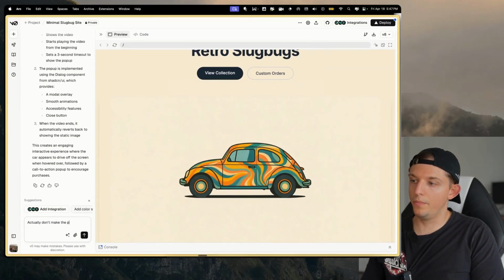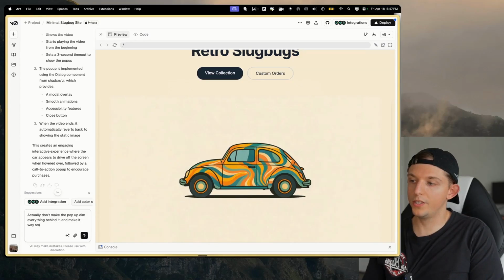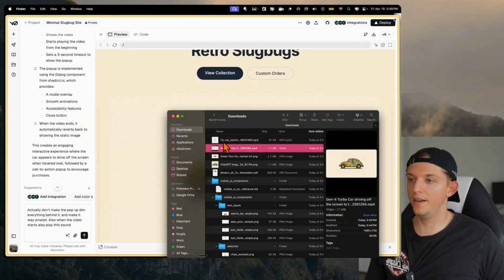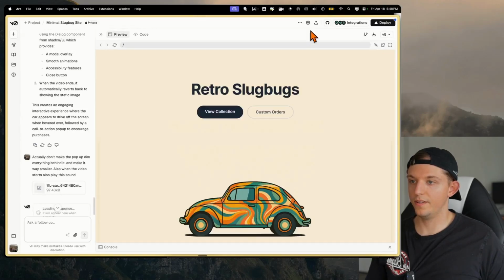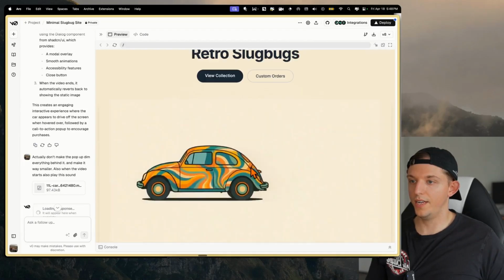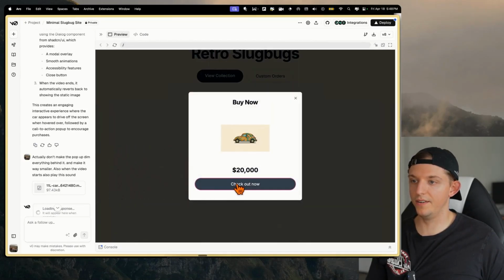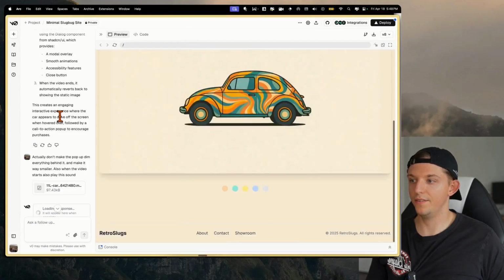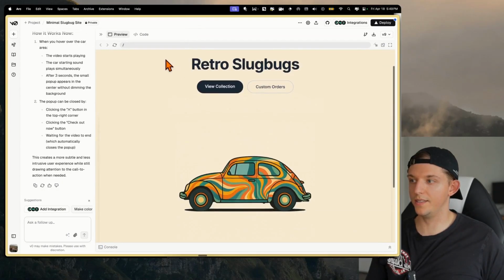Don't make the pop-up dim everything behind it, and make it way smaller. Also, when the video starts, also play this sound. And now we can upload this sound. That doesn't look awful. This car does glitch a little bit, but now it has checkout, 20,000. Very interesting. All right, let's test this out here.